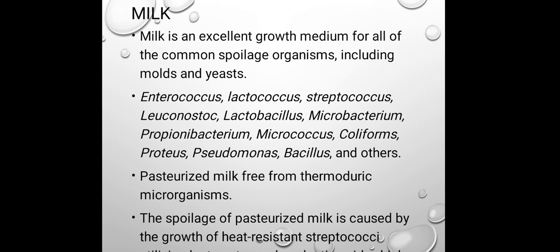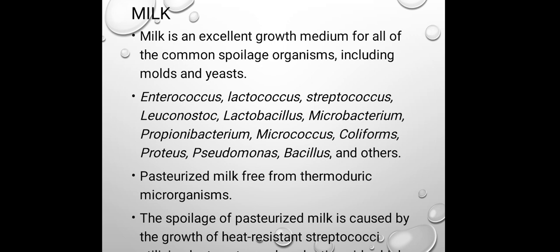The common bacterial species associated with milk include Enterococcus, Lactococcus, Streptococcus, Leuconostoc, Lactobacillus, Microbacterium, Propionibacterium, Micrococcus, Coliforms, Proteus, Pseudomonas, Bacillus. Means a number of different microorganisms can attack the milk sample.